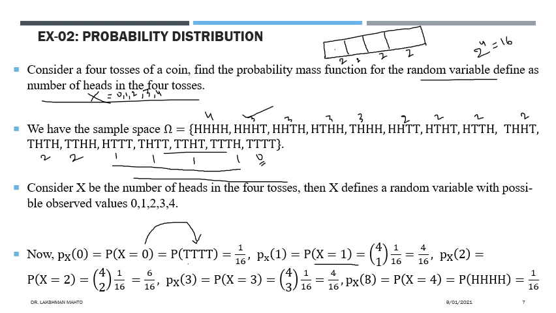It would be x4. For x4, we had already taken 3. For 4, it would be 1 by 16. So this is the distribution, the probability mass function for this.